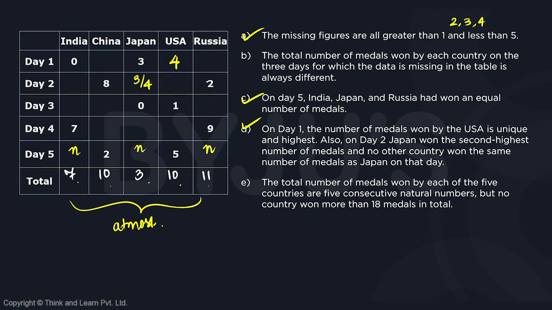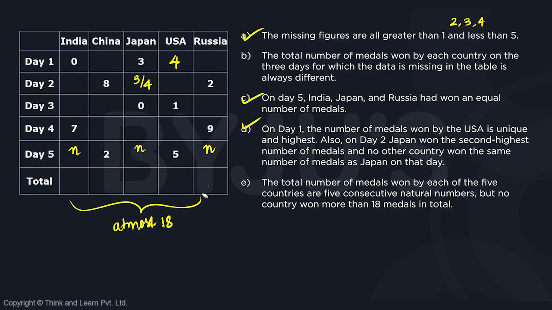Now, if we happen to put even the smallest numbers possible as 2, 2, 2, 11 plus 6 will give us 17. And since it says that we can have at most 18 medals for any particular country, we can very much say that the total number of medals that we are going to put is going to be 6 or 7 for Russia. The missing sets, right? So N is going to be 2 or 3. If N is 2, 3 can go anywhere else as well. For Russia, we are only looking at this Russia column. So that gives us a lot of hint.